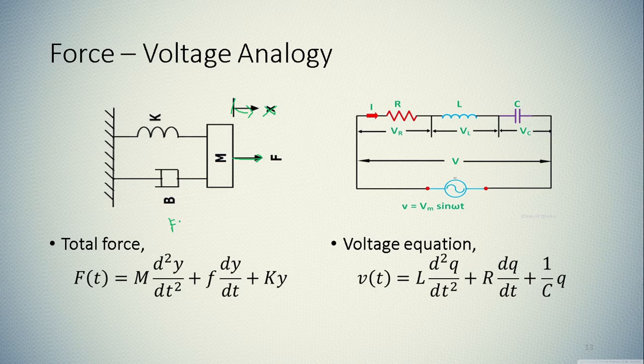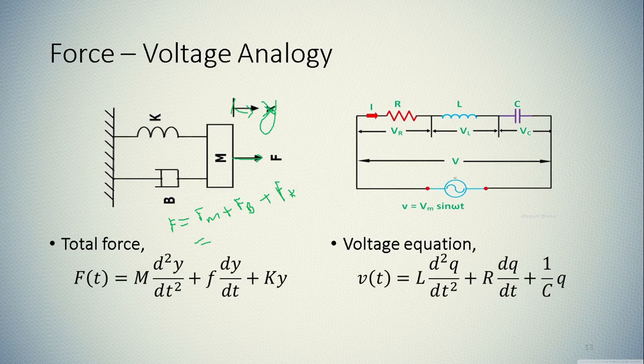So the total force F will be the force due to the mass element plus the force due to the damper element plus the force due to the spring element.